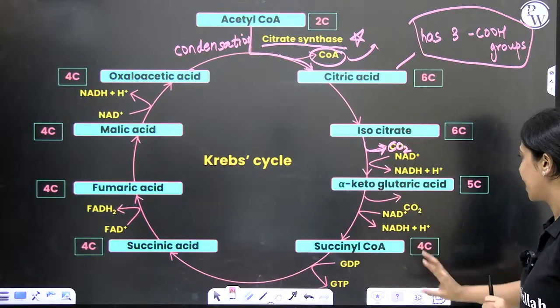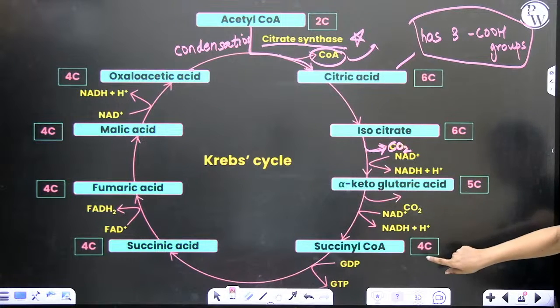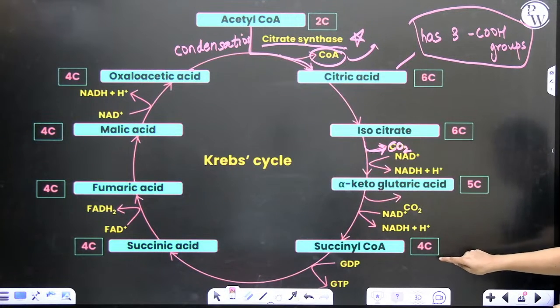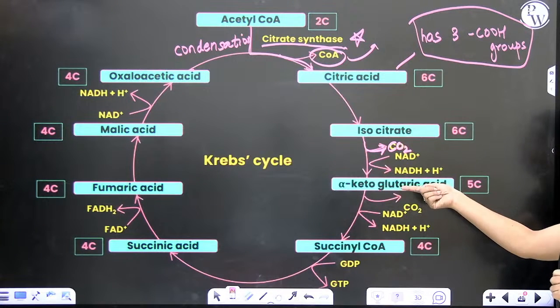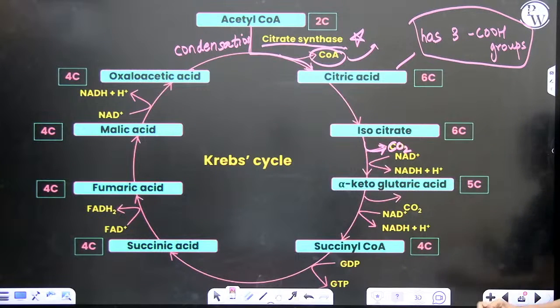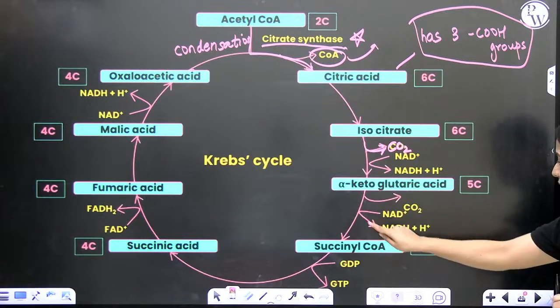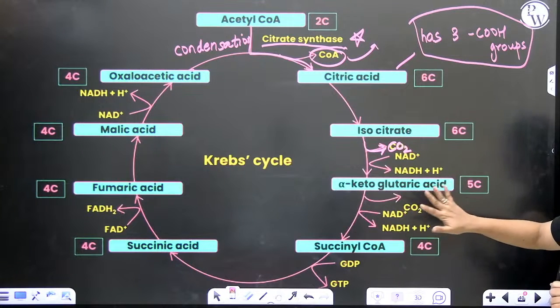In this process, alpha ketoglutarate is a 5-carbon compound, succinyl coenzyme A is a 4-carbon compound. Here decarboxylation is happening, 1 molecule of carbon dioxide is released. Alpha ketoglutarate is getting oxidized to succinyl CoA. Simultaneously, NAD plus gets reduced to NADH and H plus. So this also is oxidative decarboxylation.